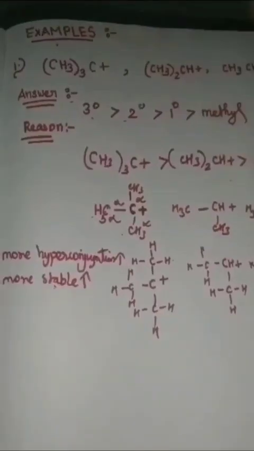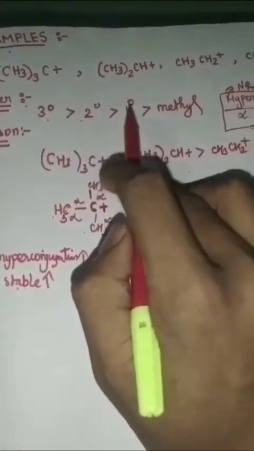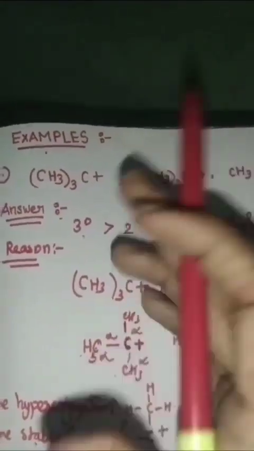In this video, we are going to look into examples for stability of carbocation. In the last video, we studied carbocation in detail and discussed the trend of stability of carbocation: tertiary is greater than secondary is greater than primary is greater than methyl. Here we are going to discuss the example and account for the explanation.